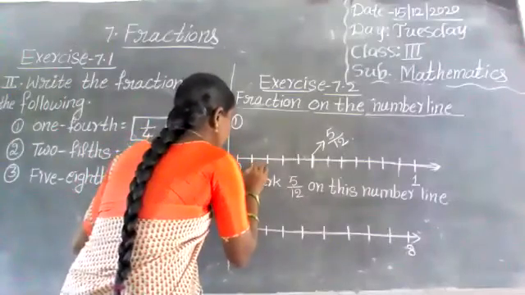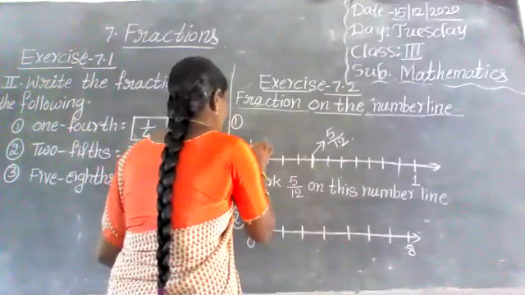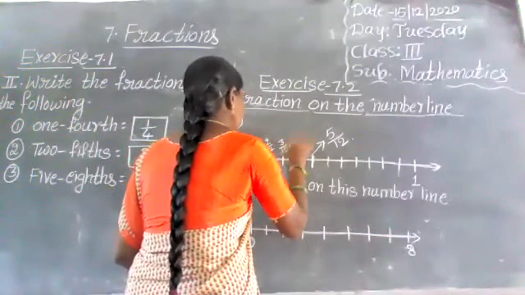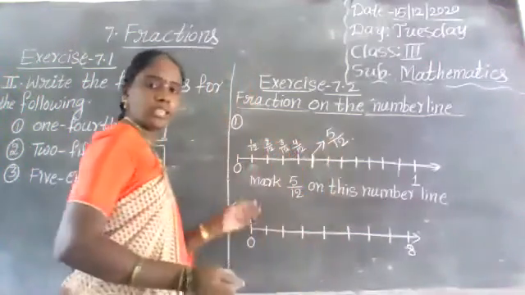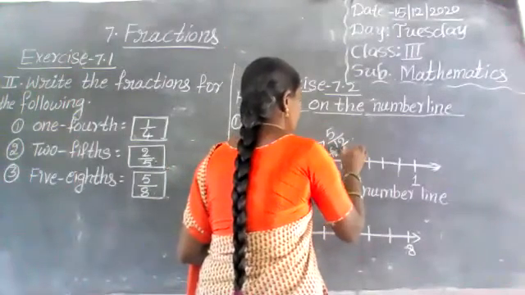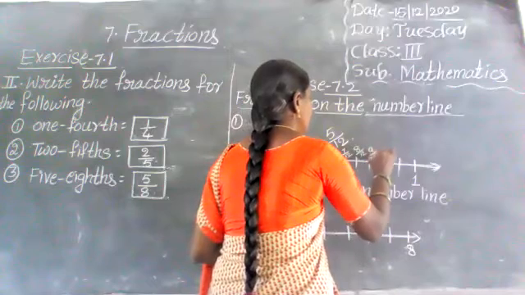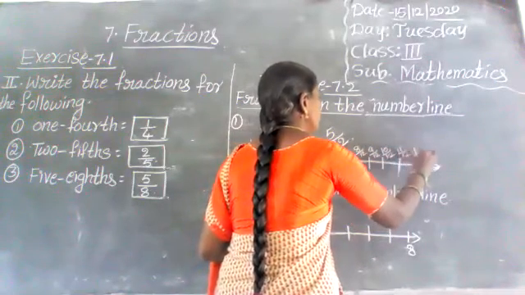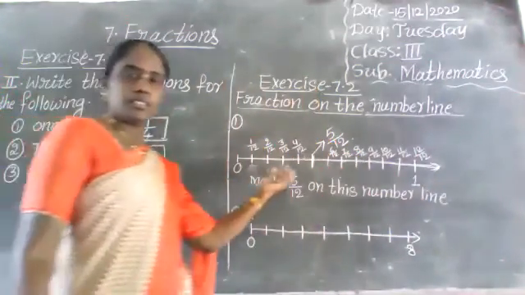Here, this is 1 by 12, 2 by 12, 3 by 12, 4 by 12. This is 5 by 12. Okay? Next 6 by 12, 7 by 12, 8 by 12, 9 by 12, 10 by 12, 11 by 12, 12 by 12. 12 by 12 is equal to 1. Okay. Right?